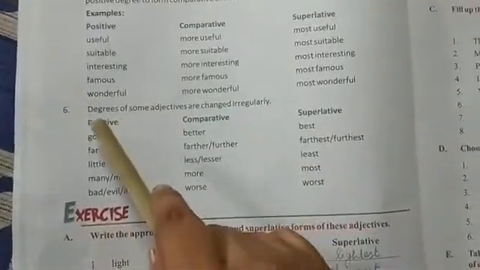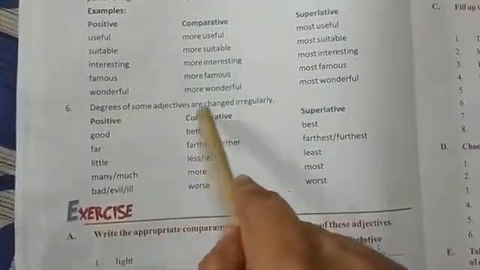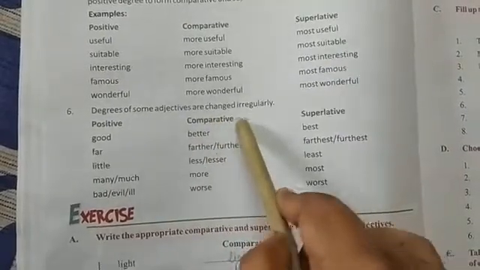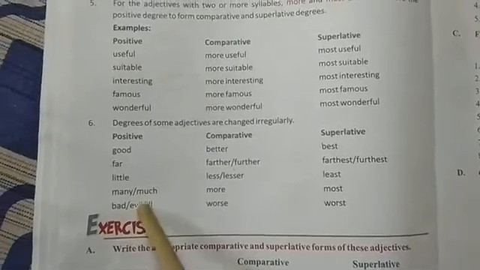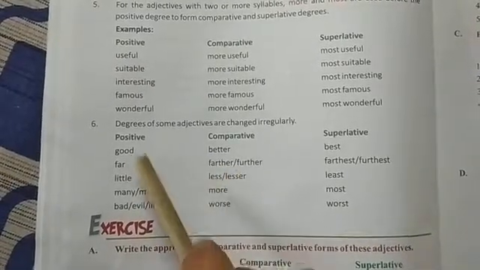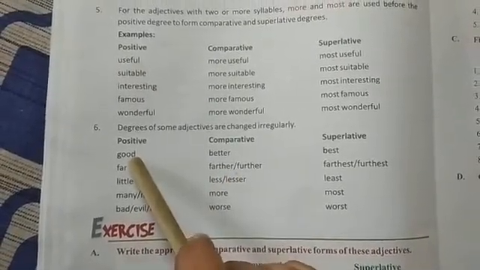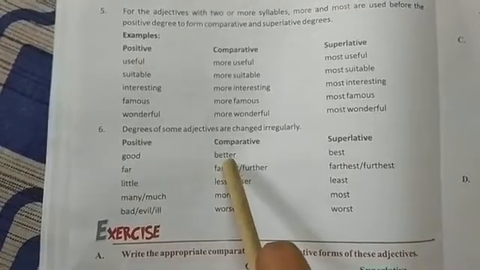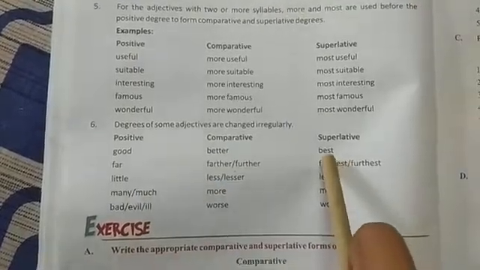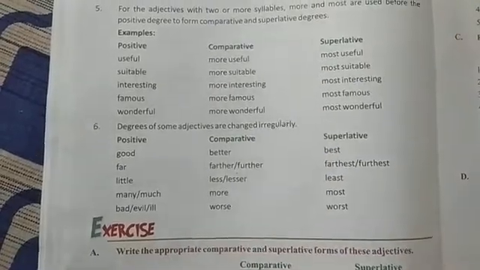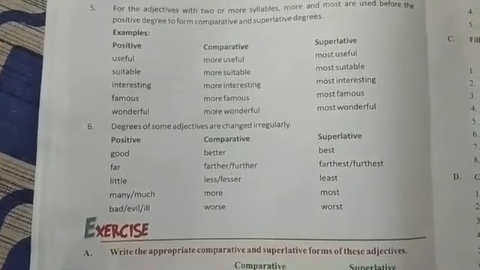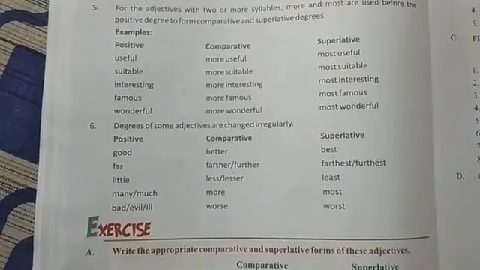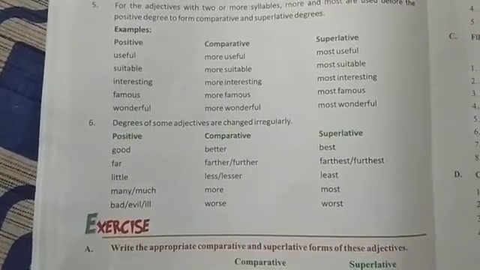The last point is that the degree of some adjectives is changed irregularly. So in some cases the word is directly changed into other words, like good. It is directly changed into better and at last best. So there are some words which are changed irregularly. No more, most or ER, EST is being added. It is just changing the words.